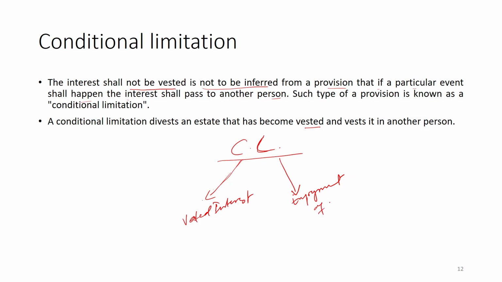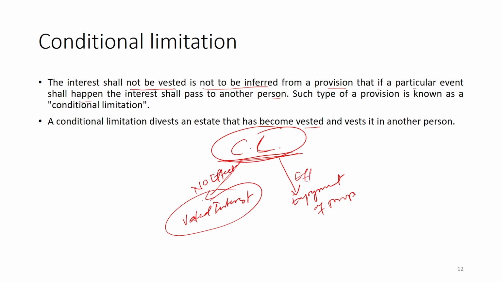Enjoyment of property. So, conditional limitation is one of the criteria within the agreement itself, whose effect will have no effect on the vested interest; it will have effect over the enjoyment of property. So, in that way it works. Clear?